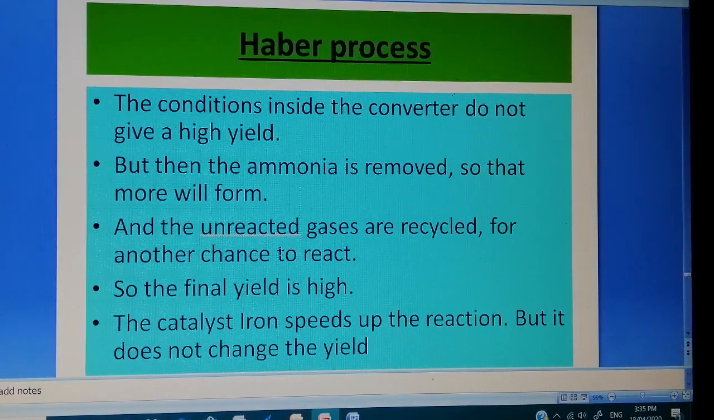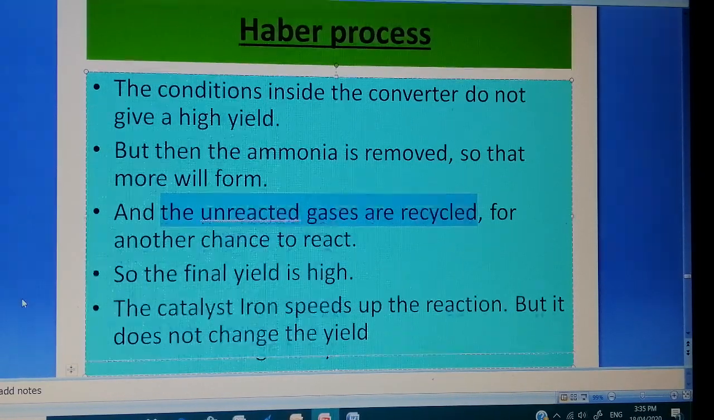Now we have seen in the last class that we are recycling the unreacted gases. Recycling means again we are making nitrogen and hydrogen react. So the unreacted gases are recycled and will react again, so the final yield is high. And the catalyst speeds up the reaction, but the yield cannot be changed.